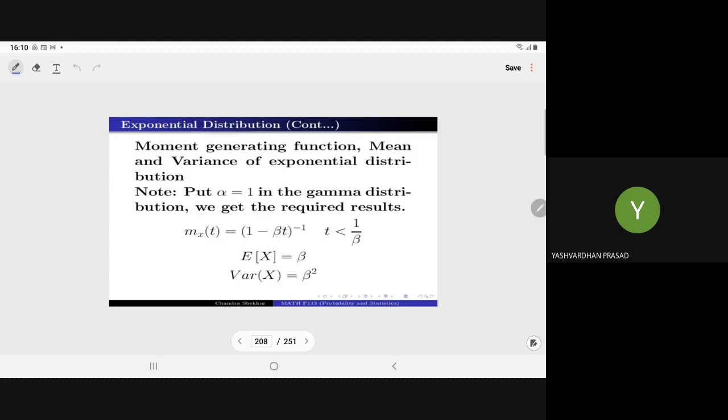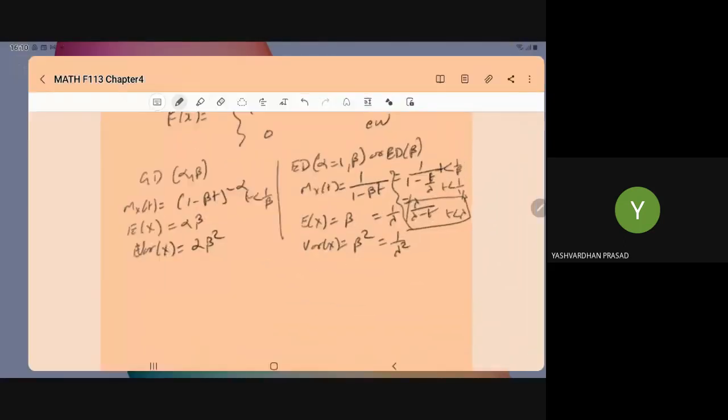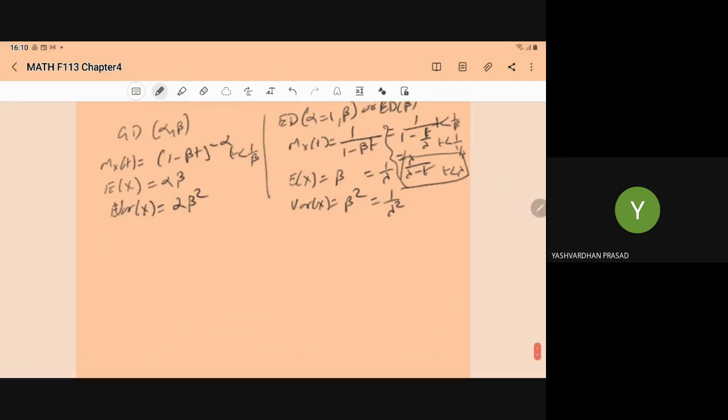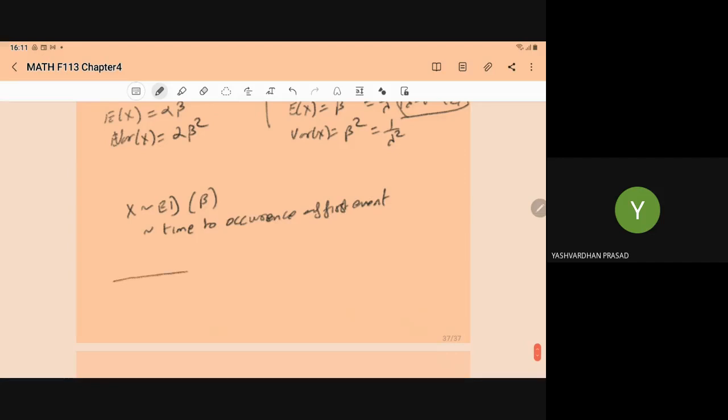One important thing to note: what is X? I am saying that X follows the exponential distribution with parameter beta. So here X is the time to occurrence of the first event, the time when the first event is occurring.